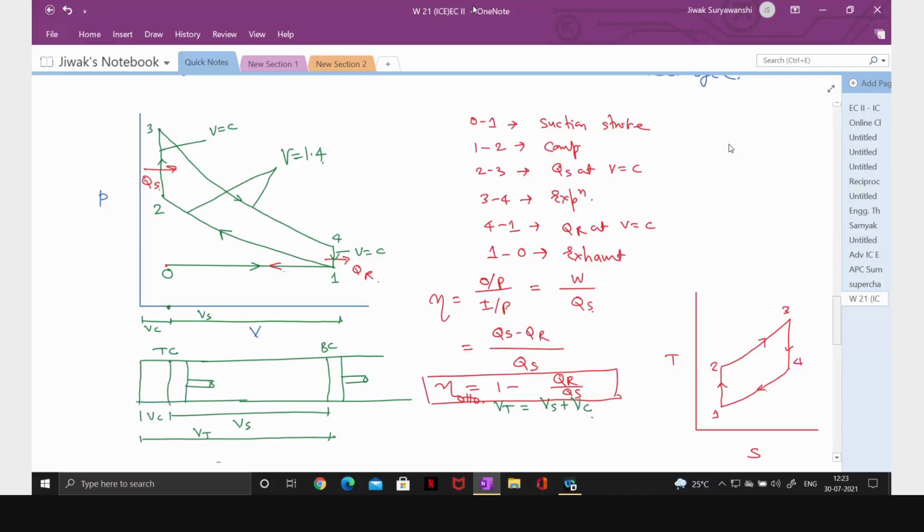That means in case of the actual SI engine, the process is very similar, very close to this. So what is happening here? In case of an SI engine, the mixture is a homogeneous air fuel mixture. In the carburetor, we mix air and petrol.